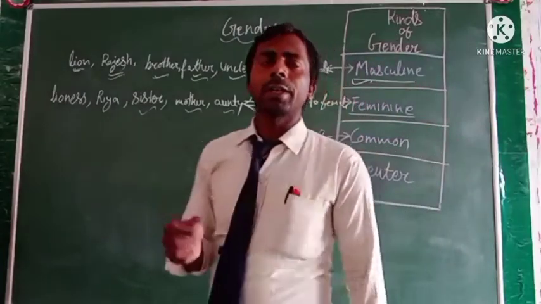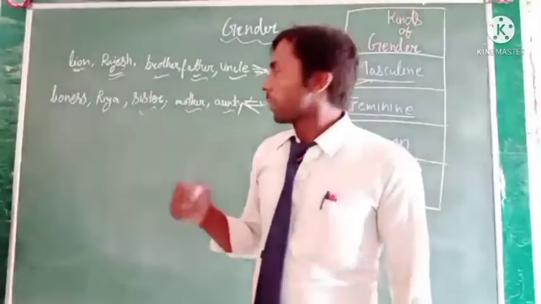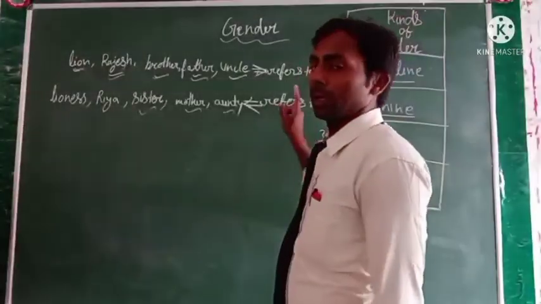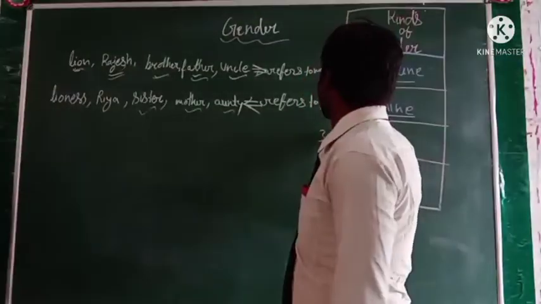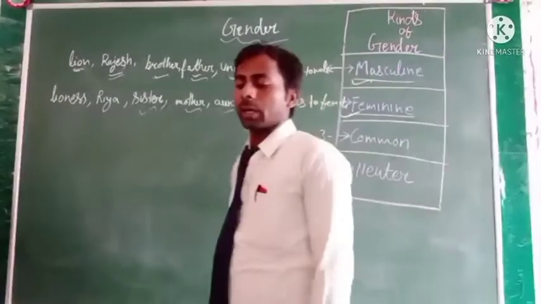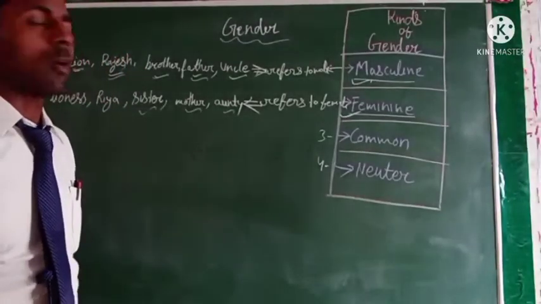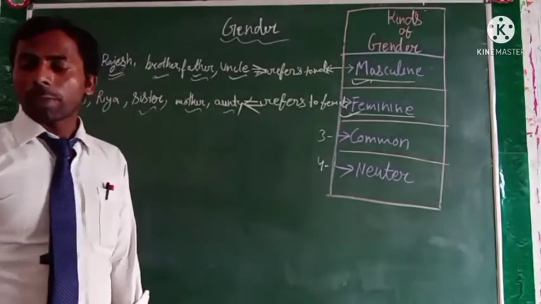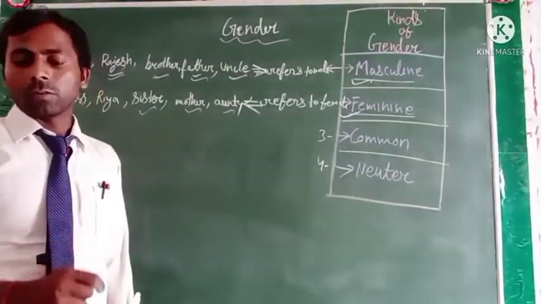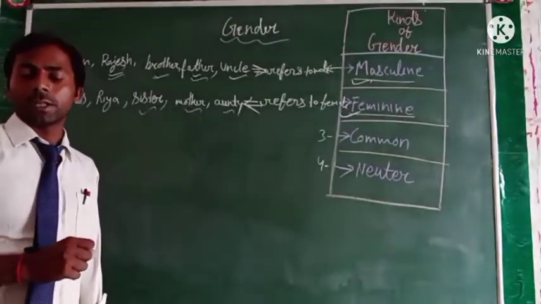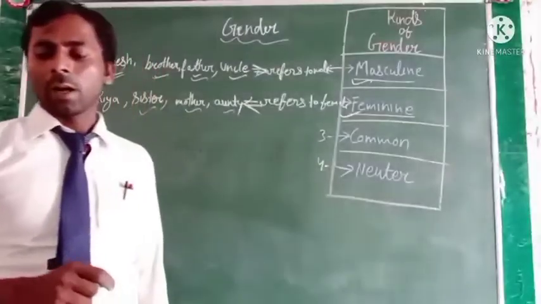Okay, so it is the opposite of the male, and we can define it in a simple way: when a noun word refers to a female, it's called feminine gender. Clear? Now third is common gender. Common gender means a noun is said to be in the common gender if what it refers to can be both male and female.